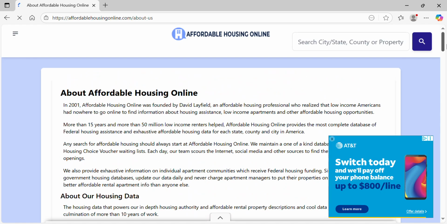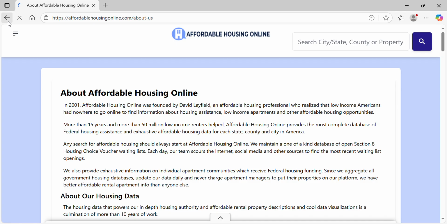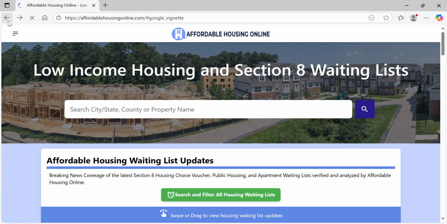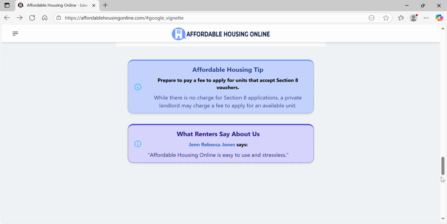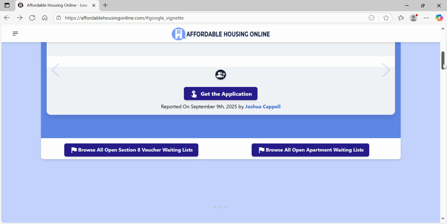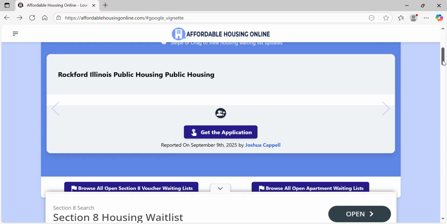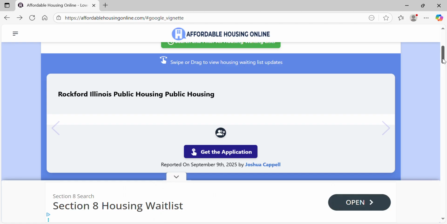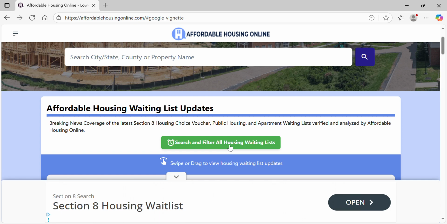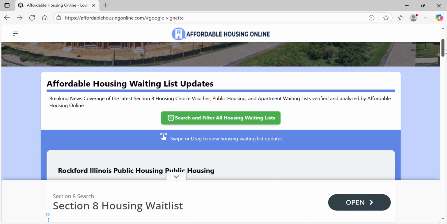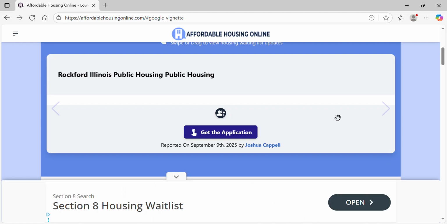So make sure you do your own research, because a lot of people get on social media and post these different things, and a lot of people are into scamming. So you want to come to this website. You're going to Google Affordable Housing Online.com, or you may just be able to type in the HTTPS and the slash and affordable housing. It should bring you to this website. And you're going to go here, search and filter all housing waiting lists. But today I'm just going to go here, so this video won't be too extremely long.